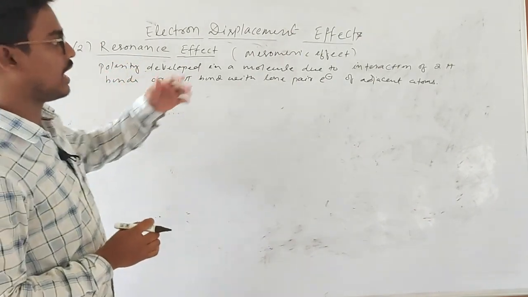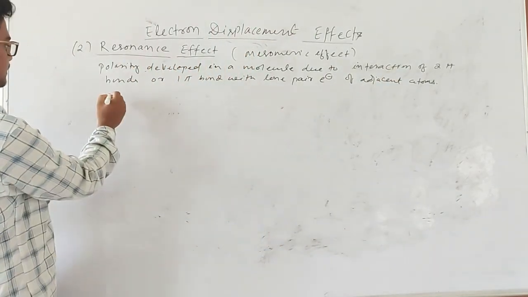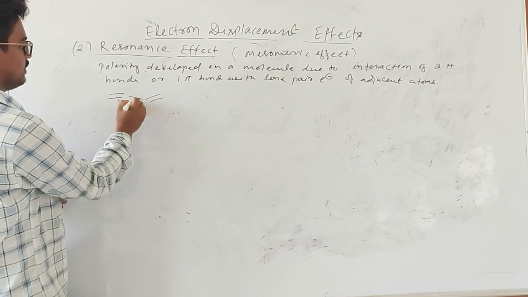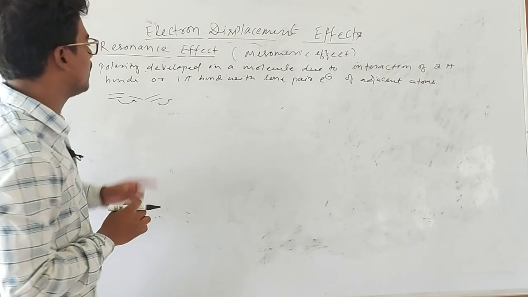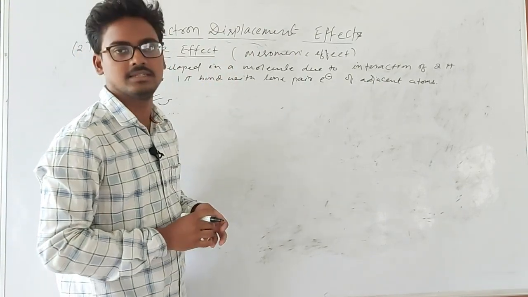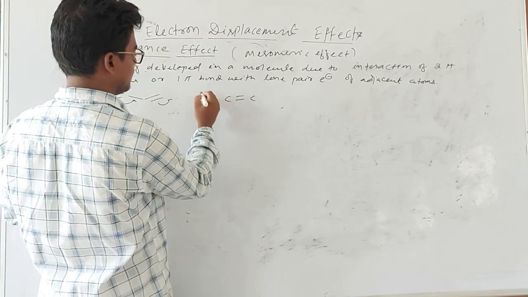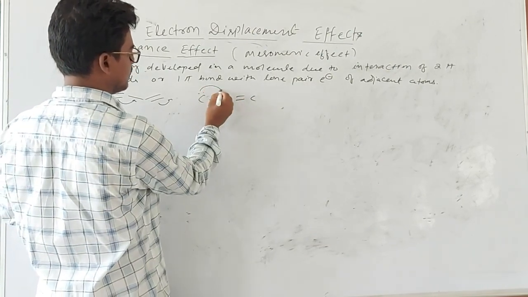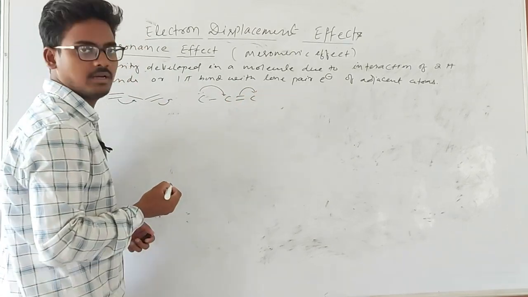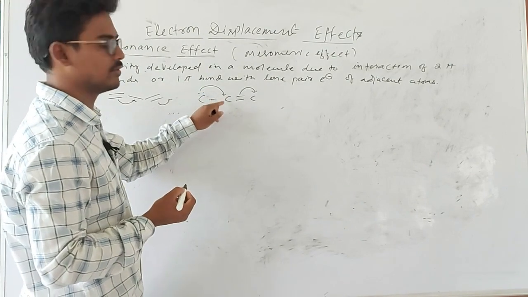Okay, so how does this interaction occur between the two pi bonds? If two pi bonds are there, this delocalization occurs. Or one pi bond with a lone pair of electrons of an adjacent atom. Here, if a lone pair is there, then this lone pair interacts with the carbon, and then this will be moved to the other carbon. So this is mainly the displacement of the electron.